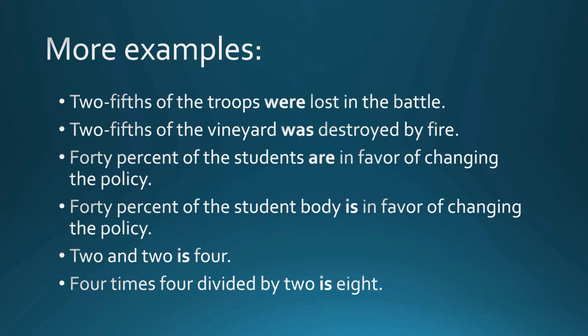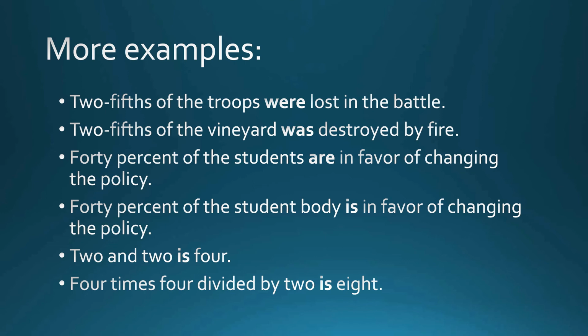2/5 of the troops were lost in the battle. The second: 2/5 of the vineyard was destroyed by fire. Here, the same fractional expression has been used, 2/5, but notice the difference between troops and vineyard. Troops is plural, so it takes the plural verb.